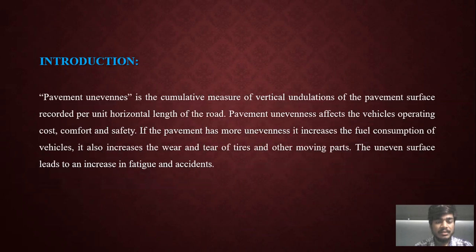Here is the sentence which defines the pavement unevenness. Let us see. Pavement unevenness is the cumulative measure of vertical undulations of the pavement surface recorded per unit horizontal length of the road. And it is the definition of the pavement unevenness.